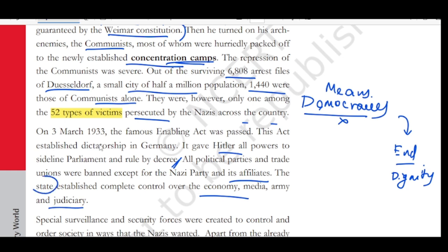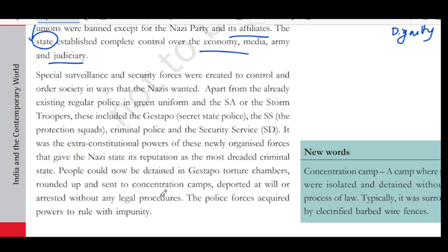State is nothing but the government. Now, who is the government here? In a dictatorship, only one person is the government, and who is that person? It is Hitler. So he is establishing complete control over economy, media, army, and judiciary. Special surveillance and security forces were created to control and order society in the ways that the Nazis wanted.